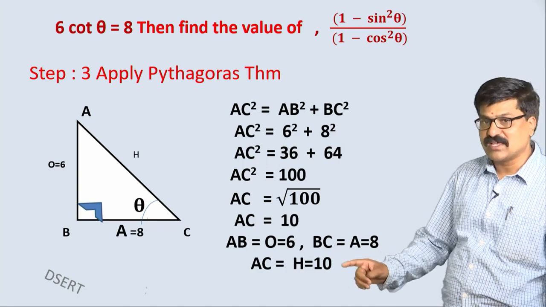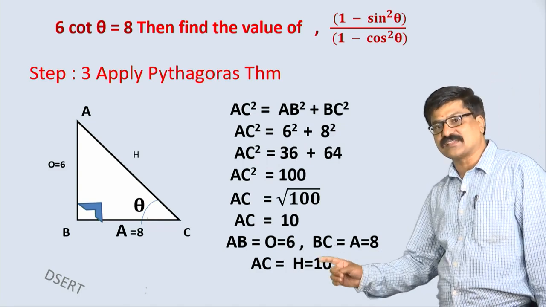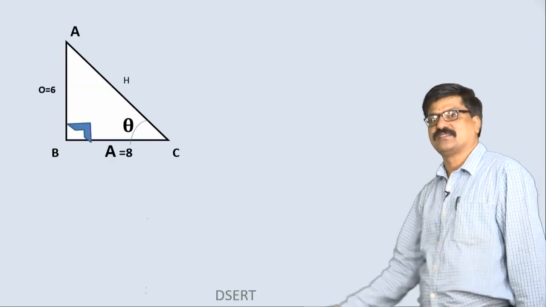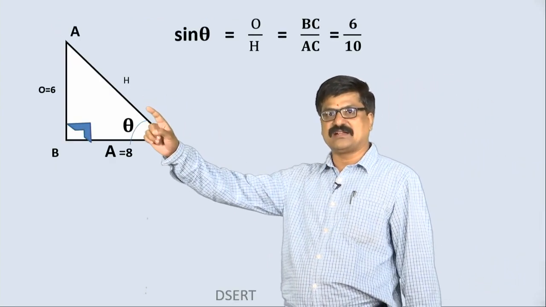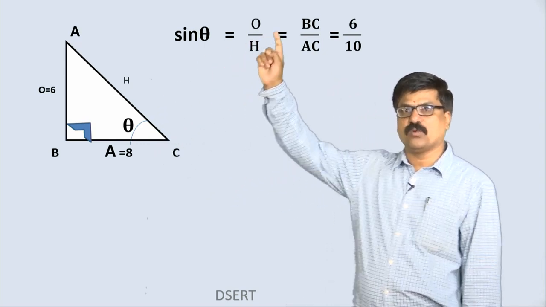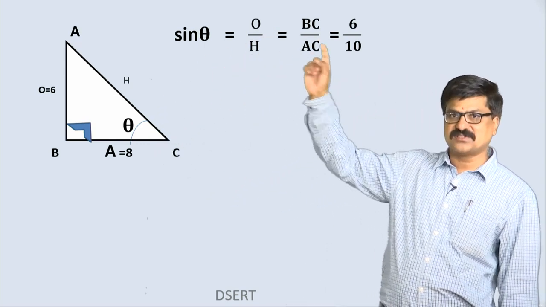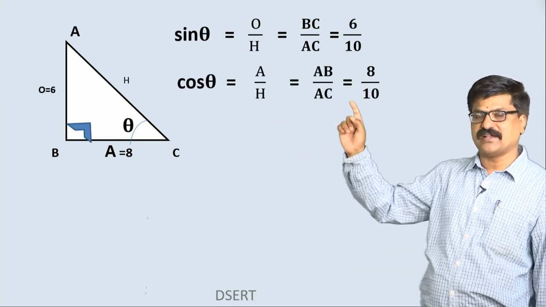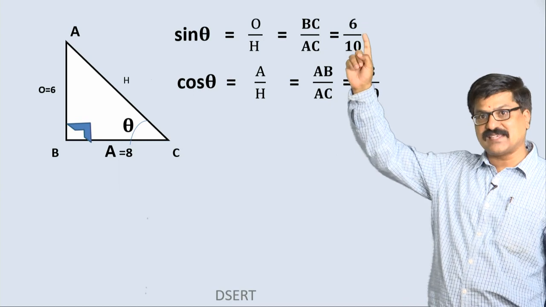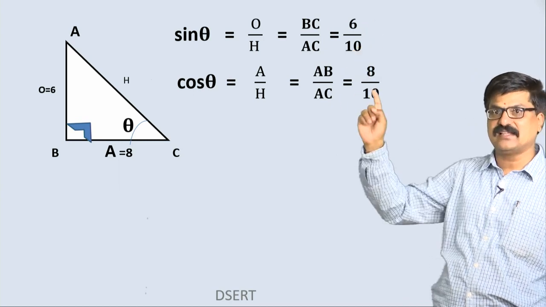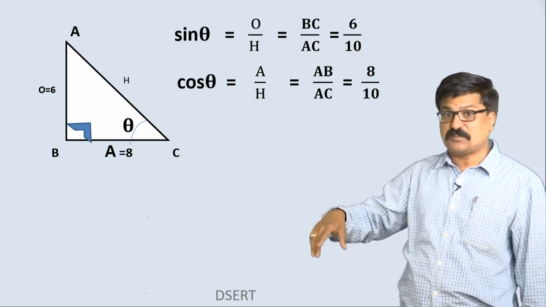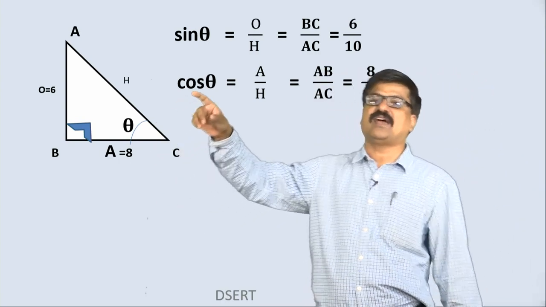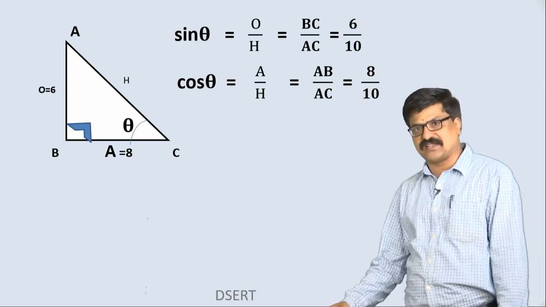Let us make a note of these 3 separately in step 3. After this, see here again the triangle, sin is O by H, substitute 6 by 10. So, cos is 8 by 10. Suppose you are taking 6x, 10x, the x gets cancelled. Similarly here, for convenience you take 8, 6 and whatever hypotenuse we have calculated, that is 10 only.